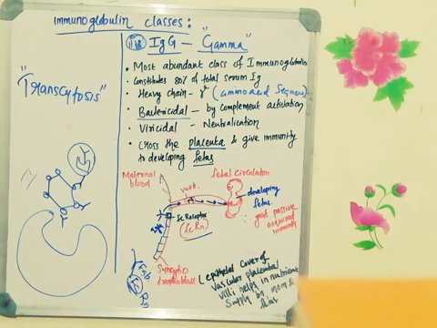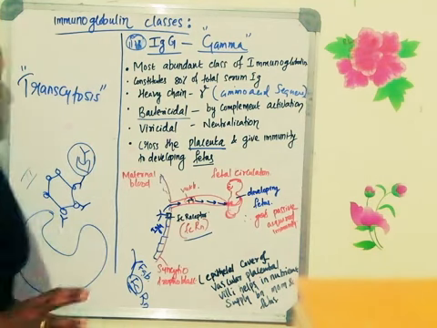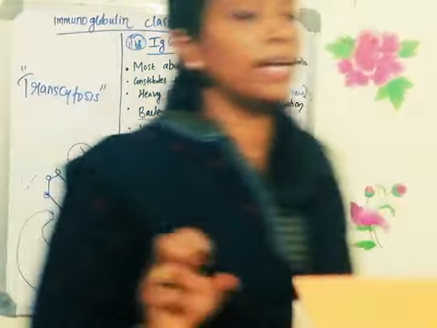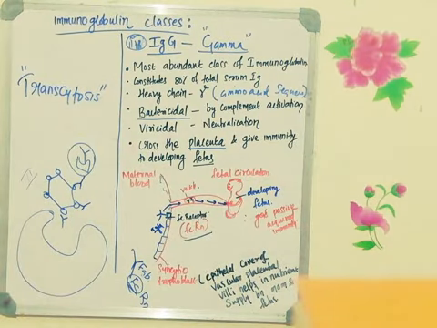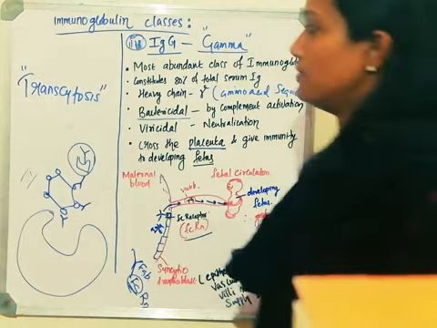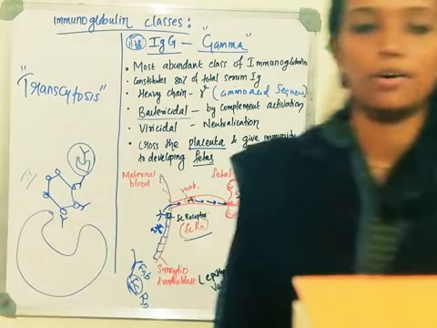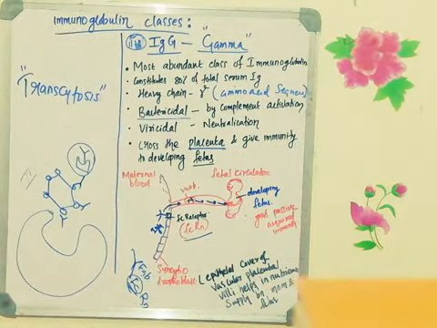Remember, there are two types, active and passive. This is passive acquired immunity because this antibody will give immunity to the developing fetus for a short time period. Thereby it is known as passive immunity. So that's all about the functions of immunoglobulin G. There are 4 different classes of immunoglobulin G: G1, G2, G3 and G4. G1, G3 and G4 can cross the placenta, whereas G2 cannot, because it cannot bind with the FcRn receptor.